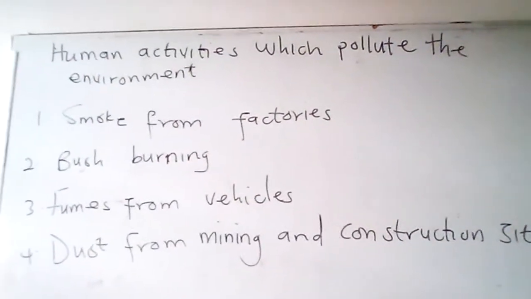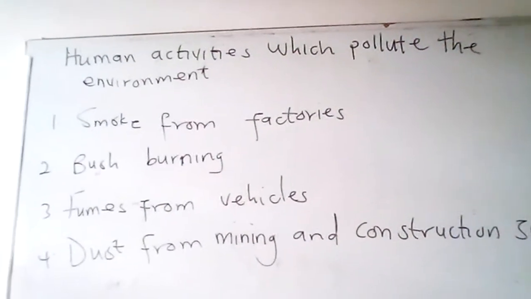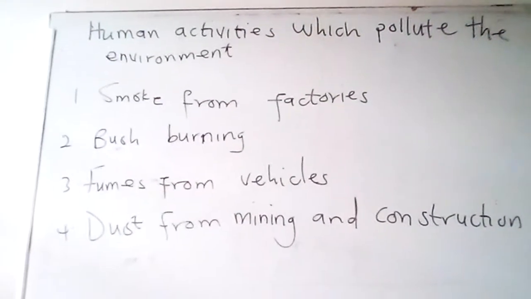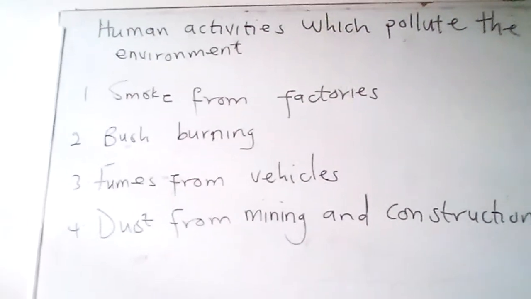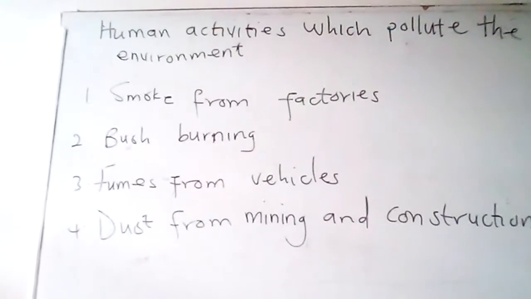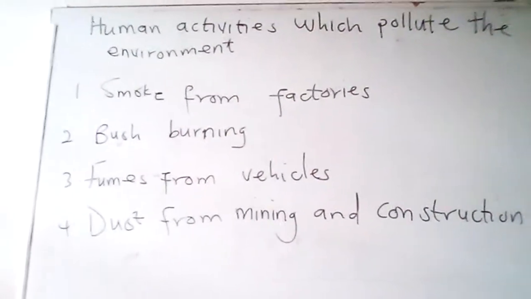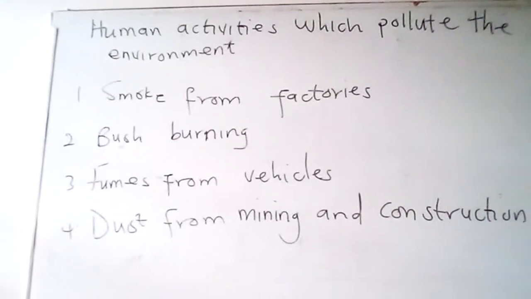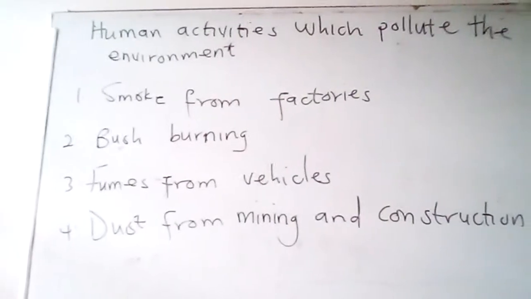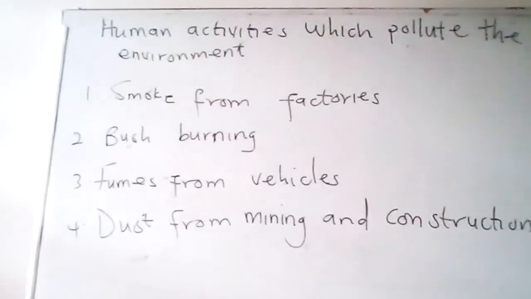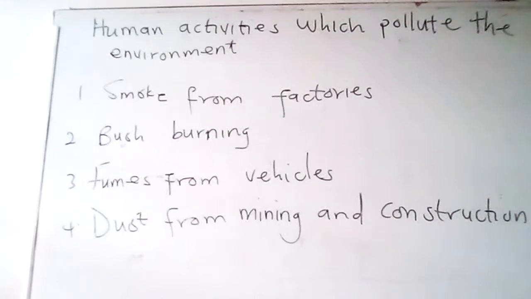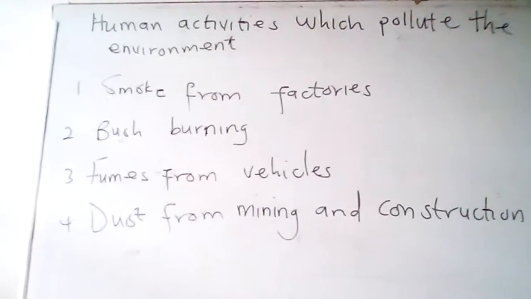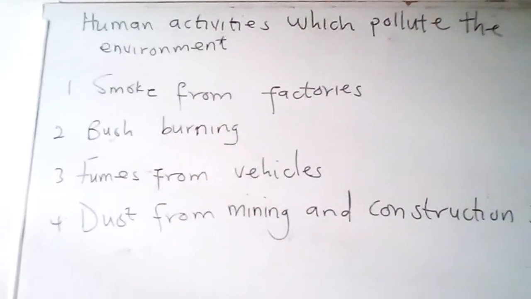So human activities which pollute the air. One is what? Smoke from factories. Smoke from factories pollutes the air we breathe. Smoke is not good for human health because it can destroy your lungs. So that's the respiratory system, one of the parts. Examples of factories are Volta Aluminium Company, Vacu at Tema, and Tema Oil Refinery at Tema also. So these factories produce a lot of smoke.